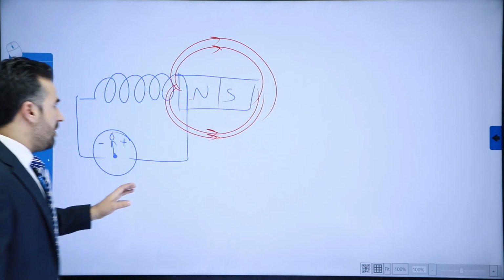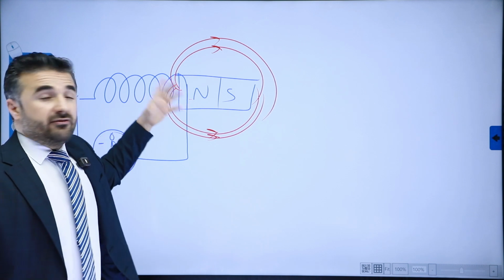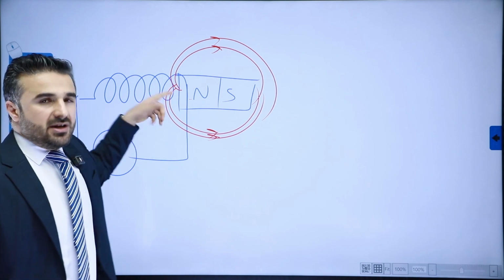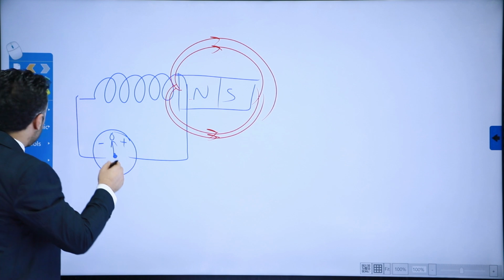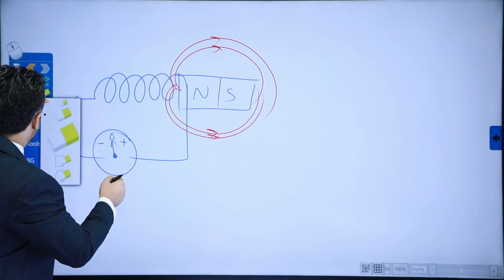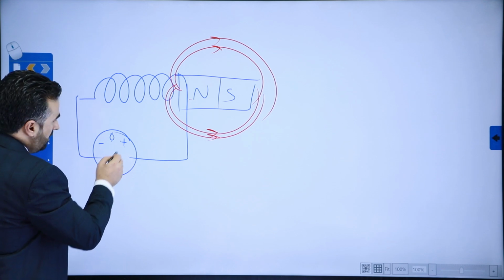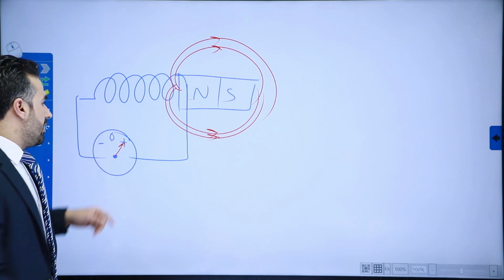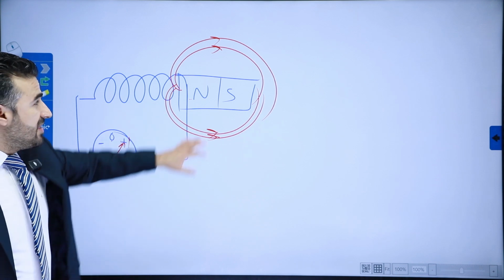Going back to the topic here, these magnetic field lines apply a force on the free electrons inside the conductor, and this force makes them able to move. Once they're moving, you would see that the galvanometer needle is going to deflect and show, let's just say, positive 1, for the sake of the example here. So that is what happens.